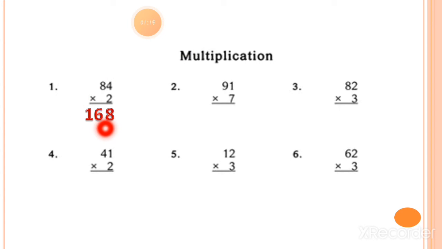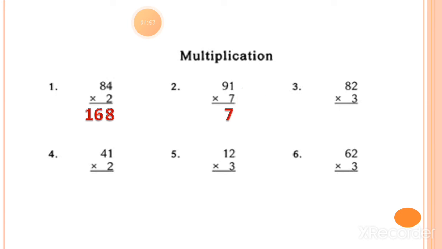6 under the tens column and 1 under the hundreds column, because after the tens value there is no hundreds column, no hundreds value. So that's why we cannot put this 1 as a carry. We directly write down 1 under the hundreds column, and we get the answer as 168. How can we get the answer? 168. Now the next sum, we have to speak the table of 7 and the ones value is 1.